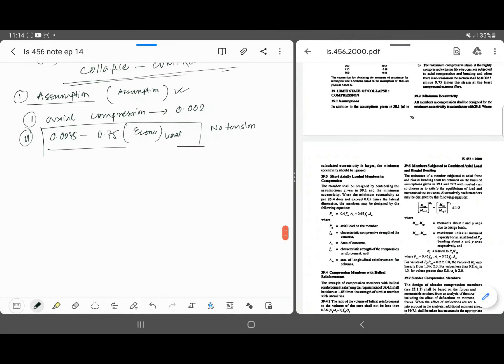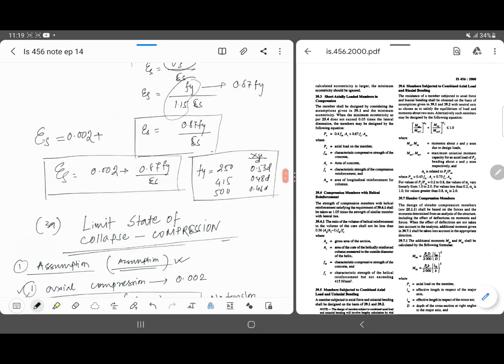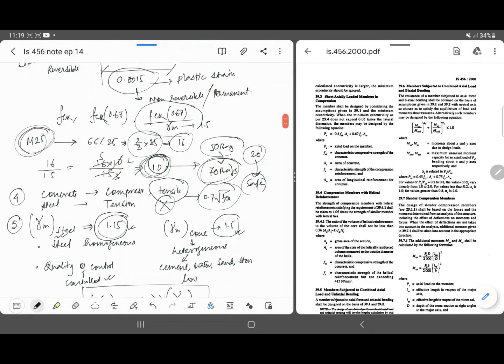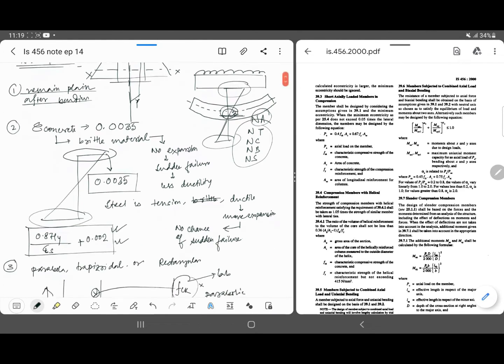Now we talk about the minimum eccentricity. As I said, the previous assumptions are also taken, so let me just repeat the previous assumptions once more. Number one assumption was that plane sections remain plane after bending. This is the first.